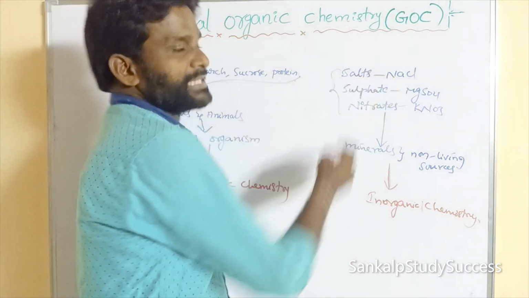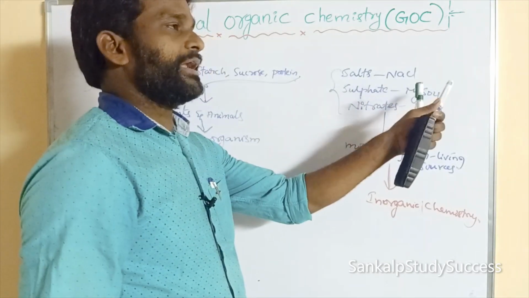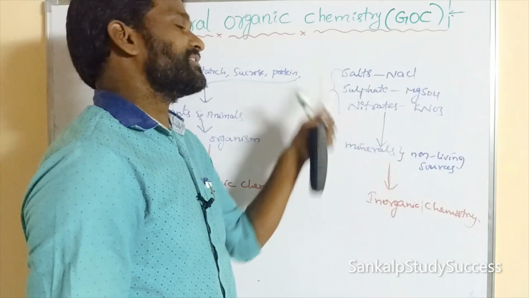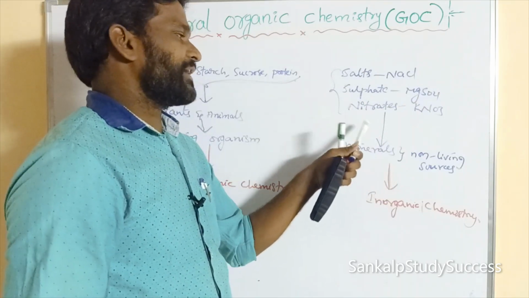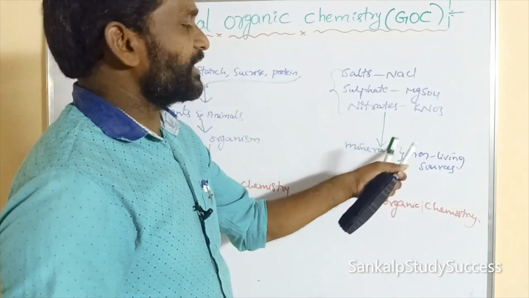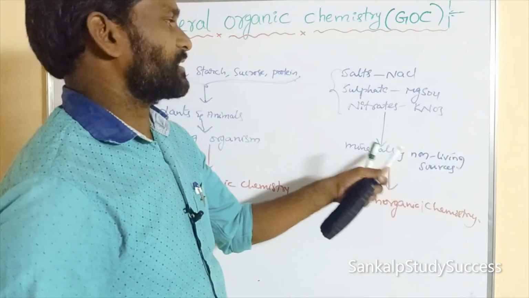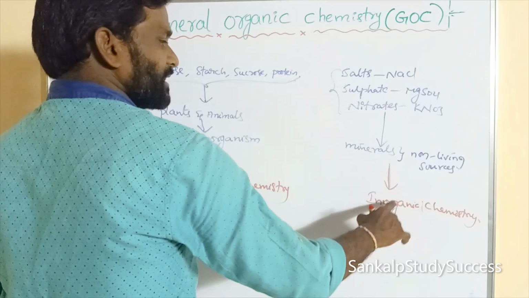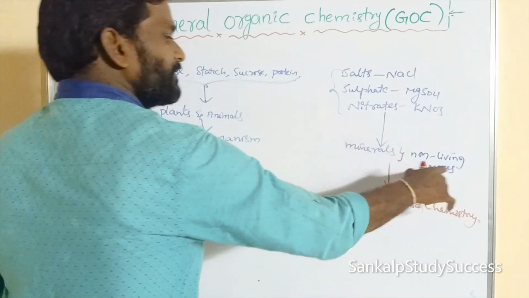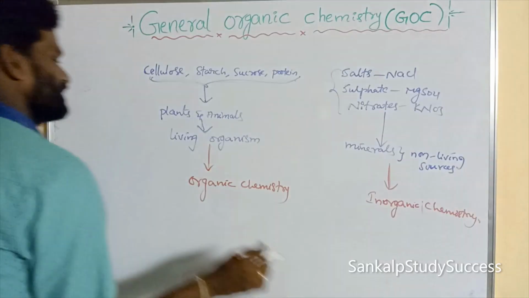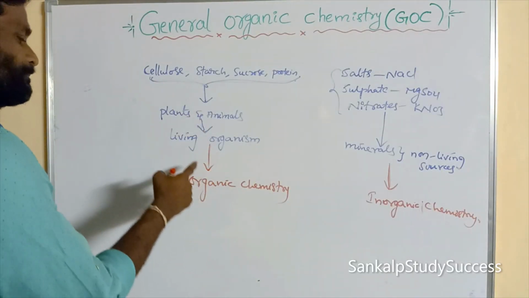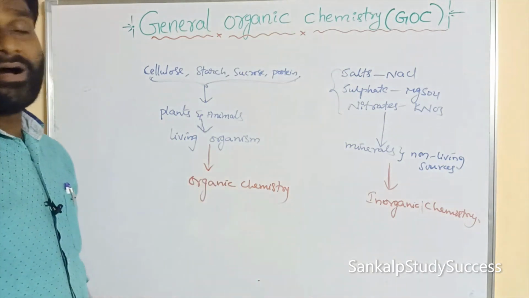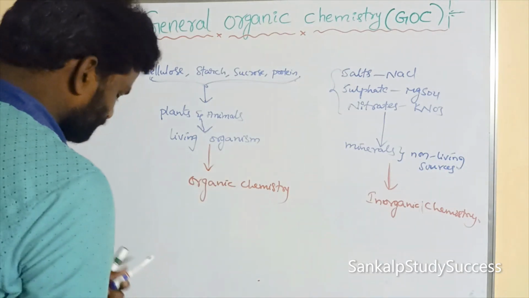Salt like sodium chloride, carbonate like CaCO3, sulfate like magnesium sulfate, and nitrate like potassium nitrate are derived from minerals, the non-living sources. Studying the compounds of non-living sources is inorganic chemistry. Studying the compounds of living organisms is organic chemistry.